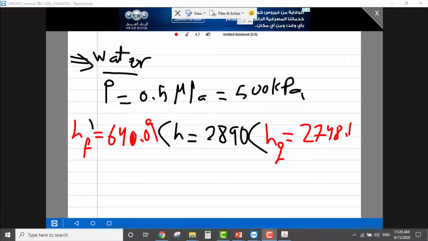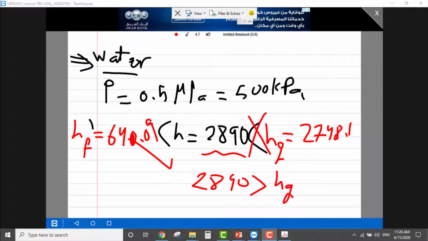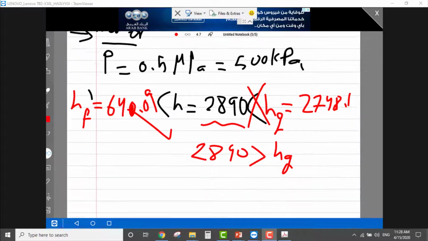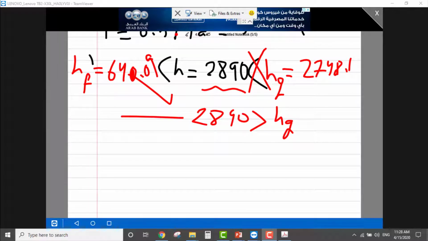Of course, 2890 is greater than hf, so this is correct, but it's not less than 2748. Okay, so this value, 2890, is greater than hg. So if it's greater than hg, that means what? That means go to, as a result, go to